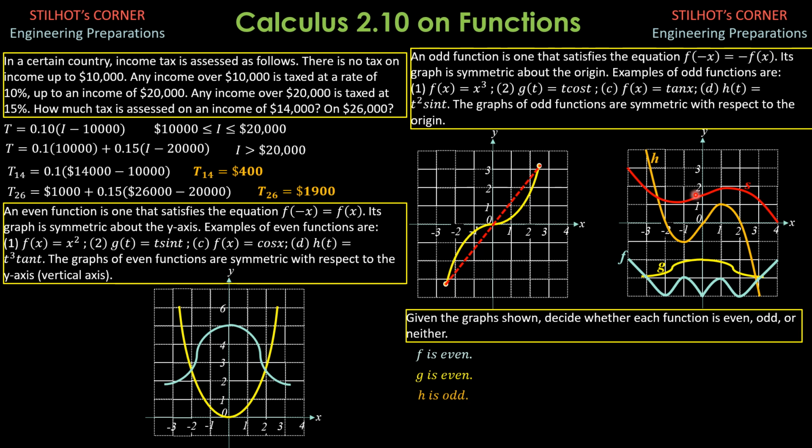Then lastly, this function here s, although there is a corresponding point on the other end, the y value is not the same. Therefore, it is neither. Should this point of intersection of graph s be at the origin, then this would be an odd function. But because it is on the y-axis, not the origin, that's why it is neither even nor odd.